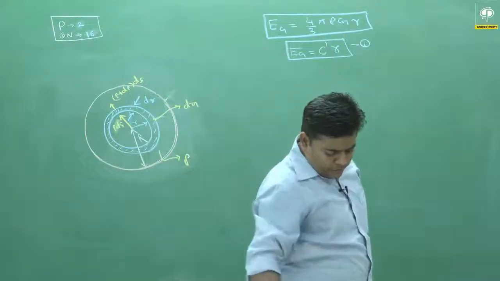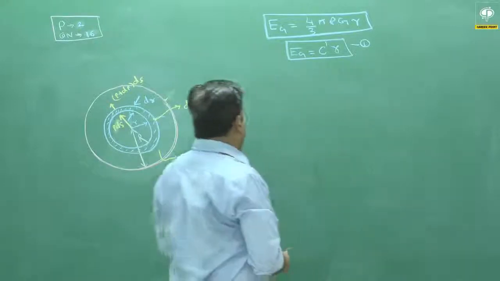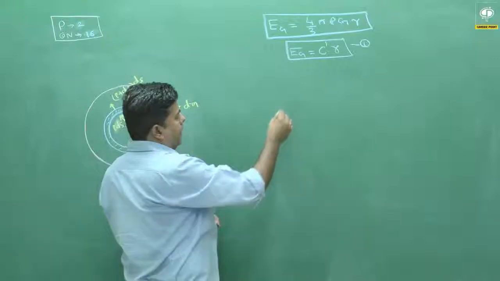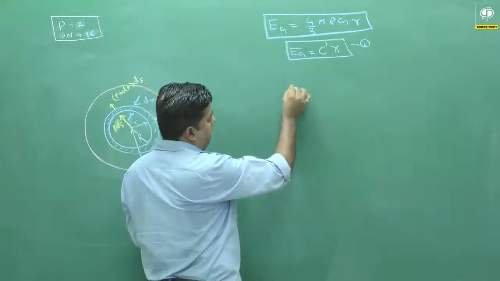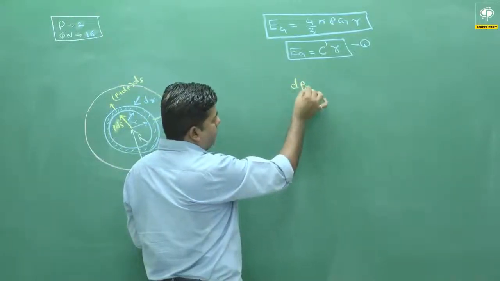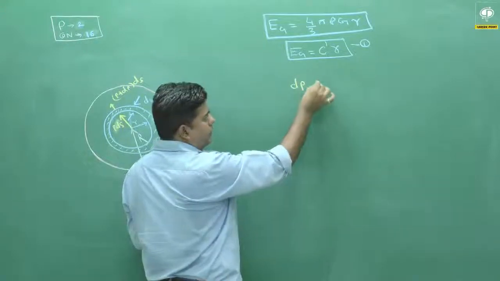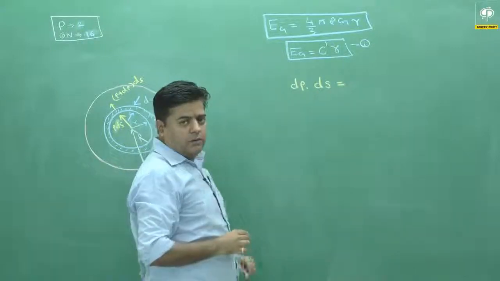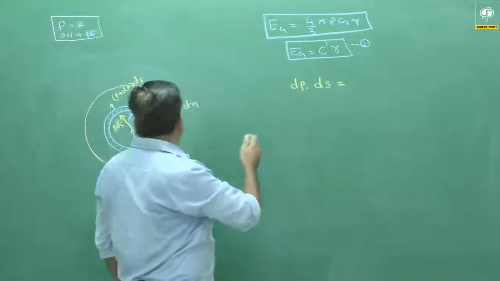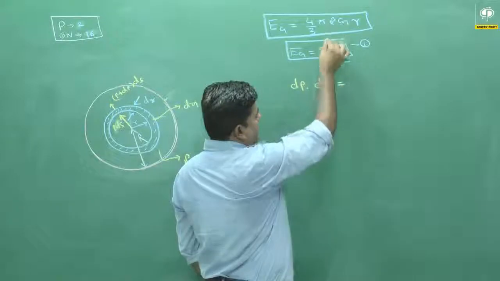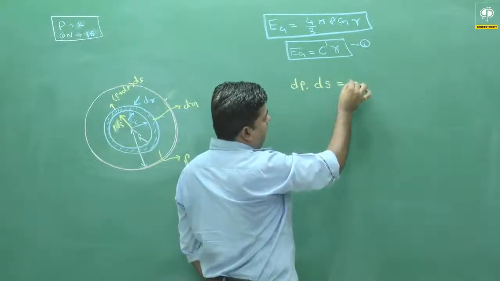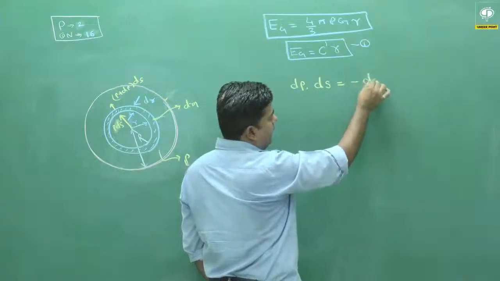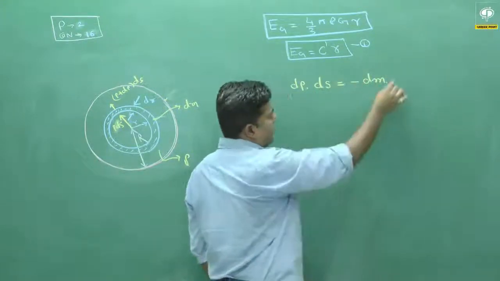Now we calculate the expression of force F. The force F on an elementary part is given by dP, the small pressure, multiplied by small area, dP into dS. From equation number 1 we can write, with a minus sign because pressure is decreasing with respect to distance, dm into Eg.